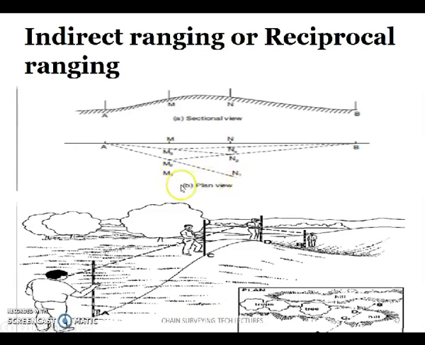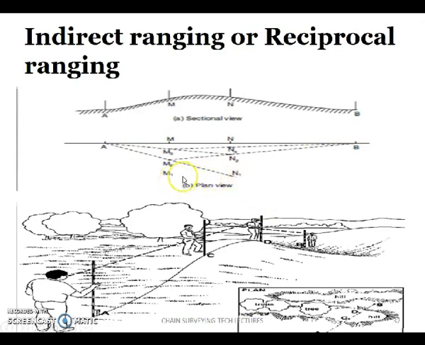Now the person at N1 directs the person at M1 such that the ranging rod at M1 should come onto the line AN1. First of all, one ranging rod is fixed here and another ranging rod is fixed there.